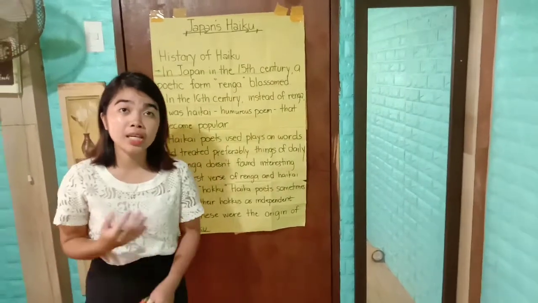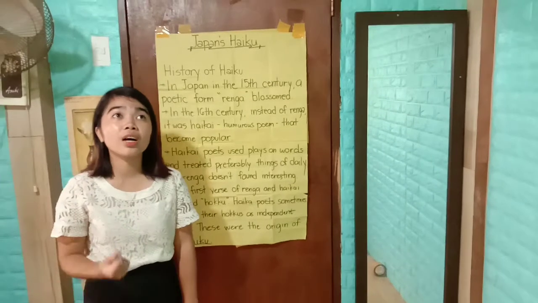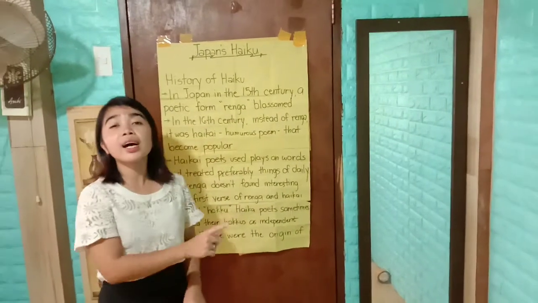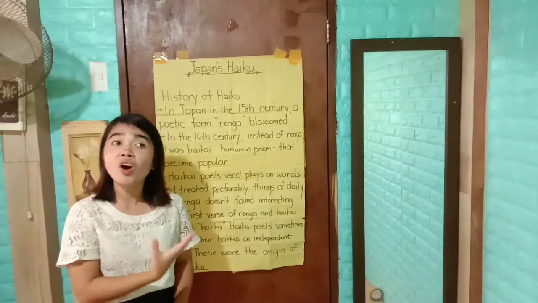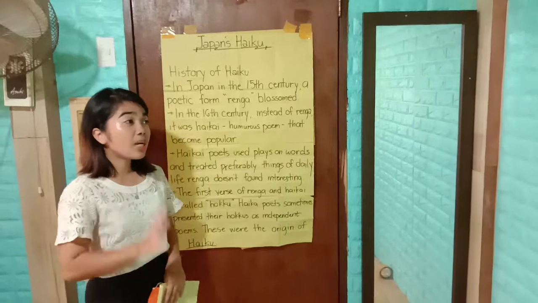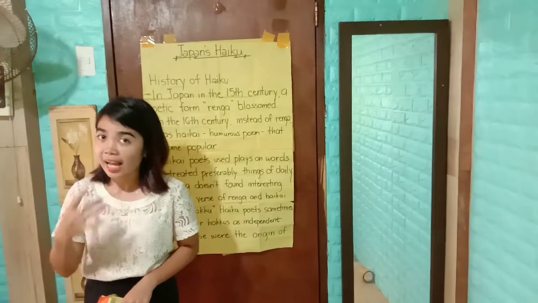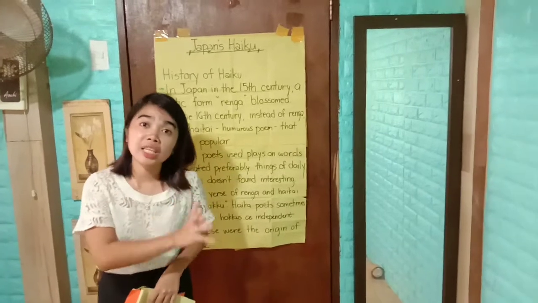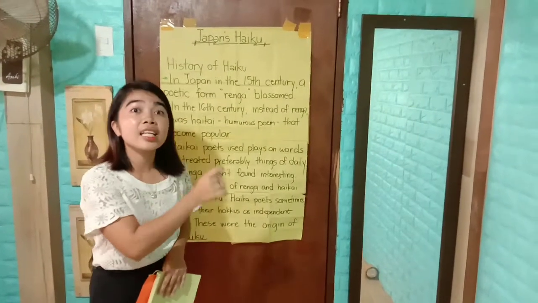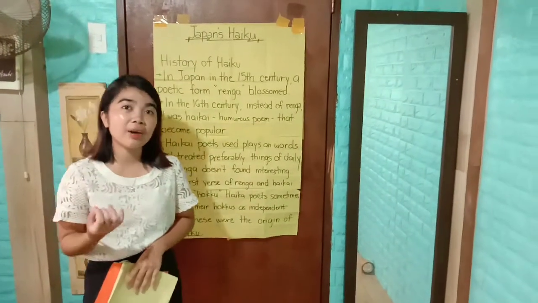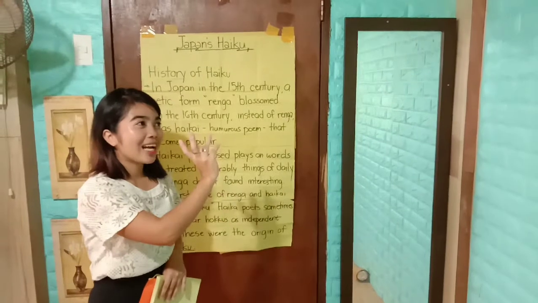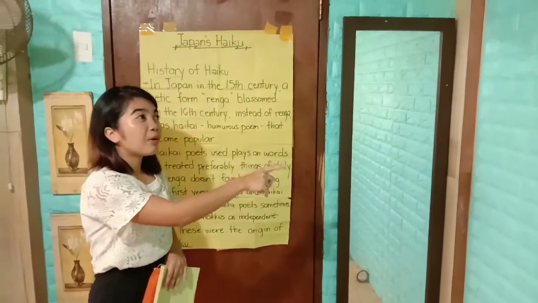Haikus are usually written to describe the feeling of a scene, animal, or seasons, and often focus on nature. What's most shocking is that this poetry does not need to rhyme. So from the word itself, it doesn't need to rhyme. You don't need to worry about matching the ending word of each line.